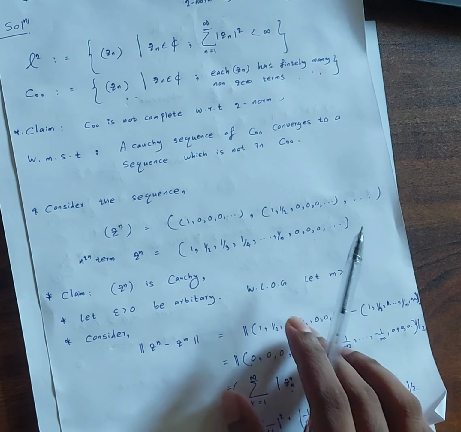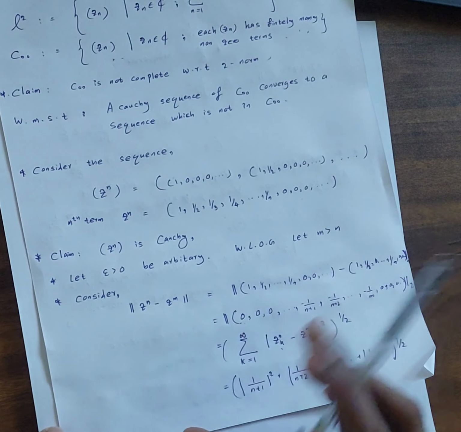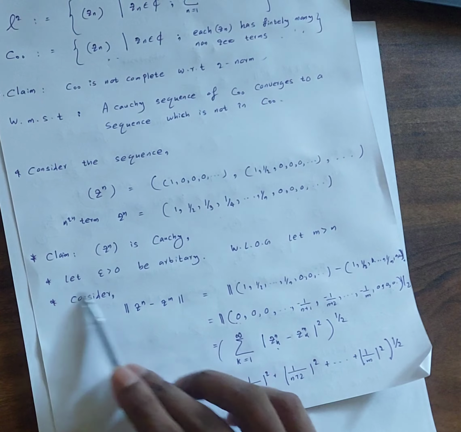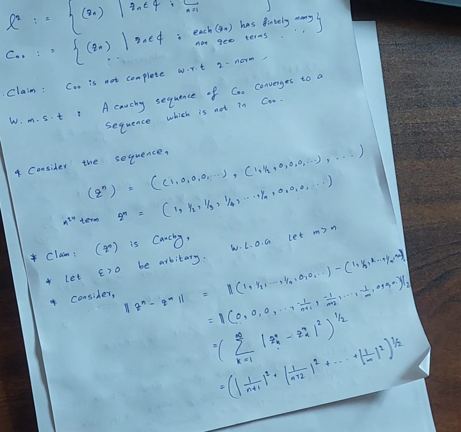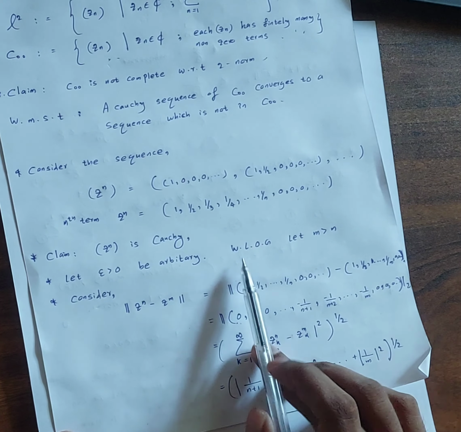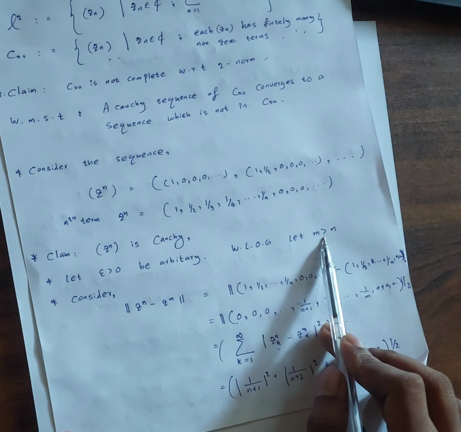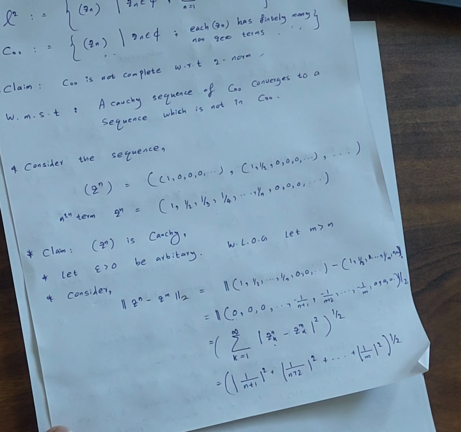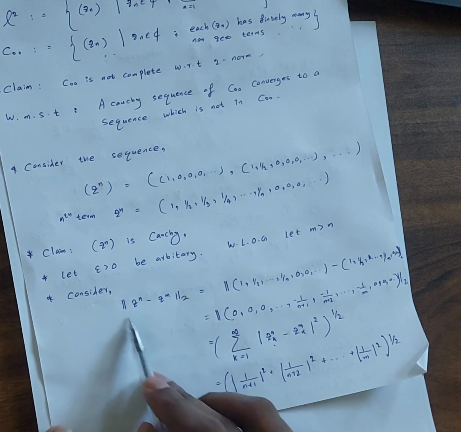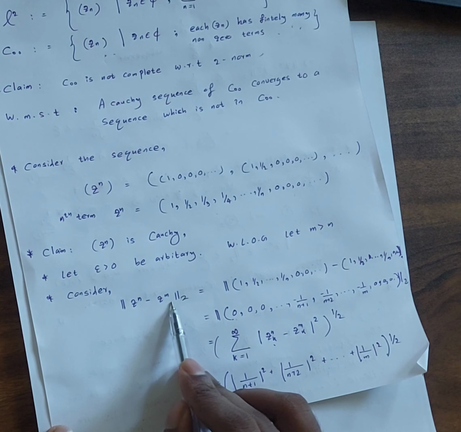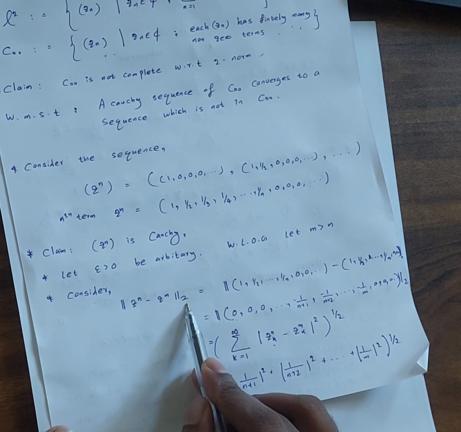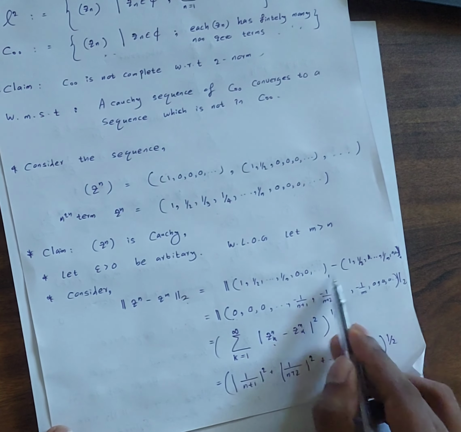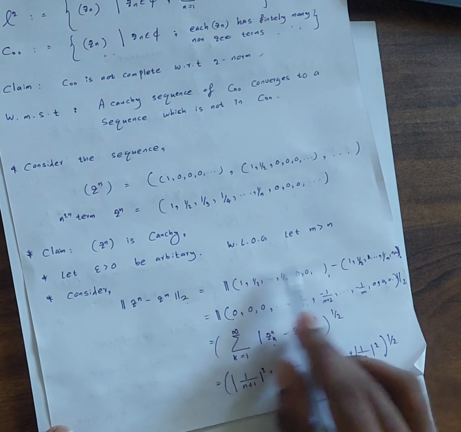So we are going to use the epsilon definition here. Here I pick an arbitrary epsilon value. Without loss of generality, I pick m to be greater than n. Now I consider the given norm, the difference between the nth term and the mth term with respect to the two norm. Here the nth term of the sequence is this term, which is actually a sequence.